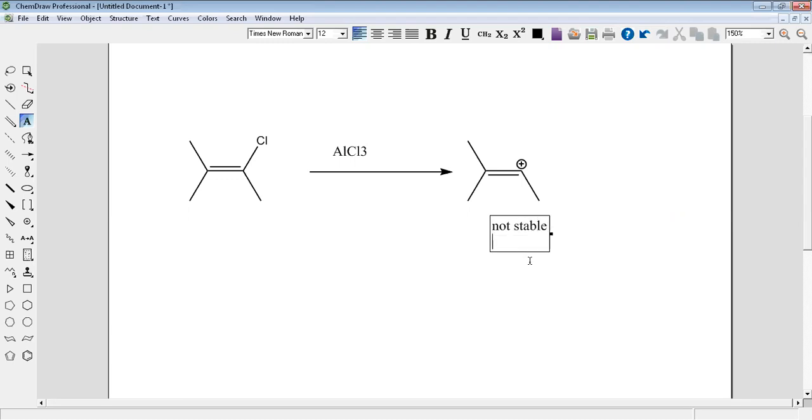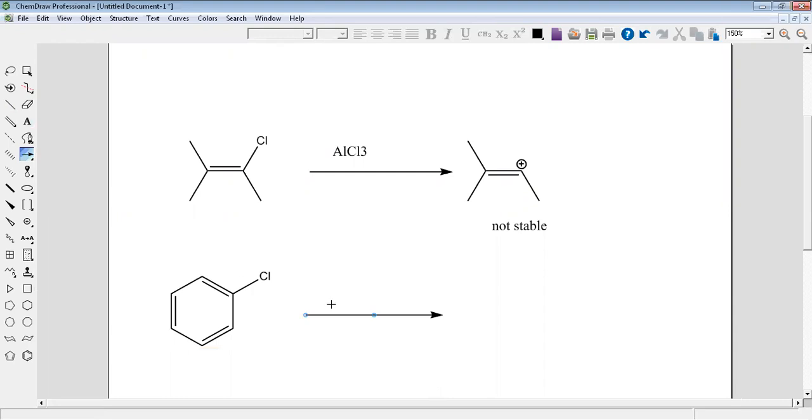Now for the benzene, the same thing. If I have benzene with Cl and AlCl3, exactly like this, it will also give a positive carbon on the benzene ring.